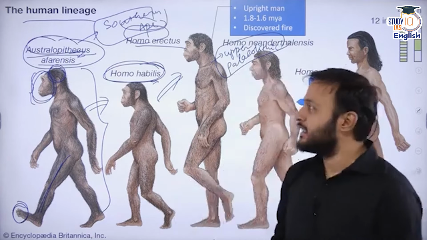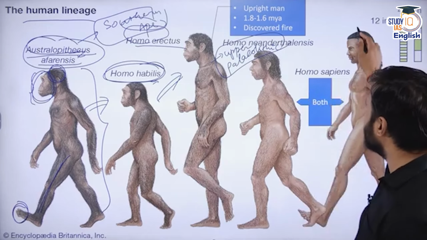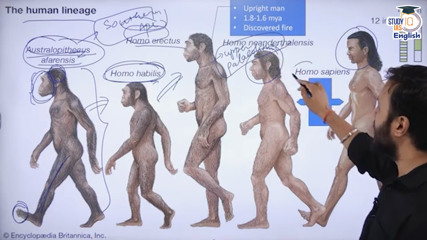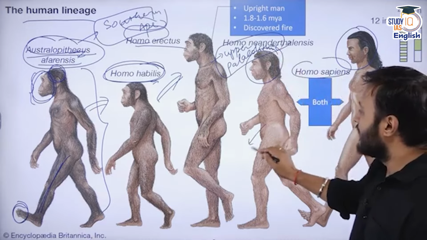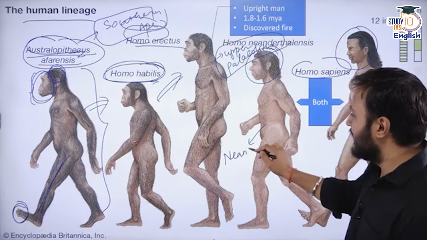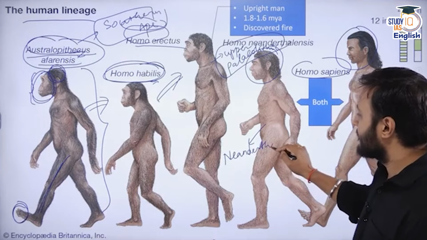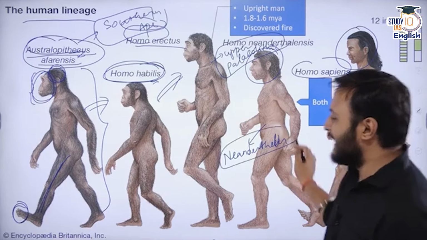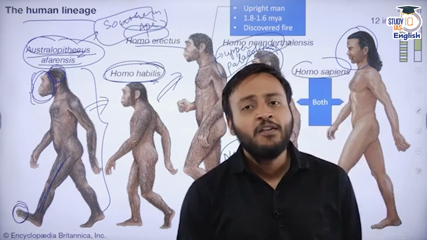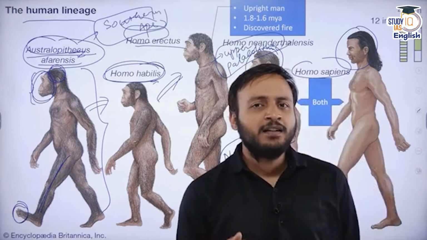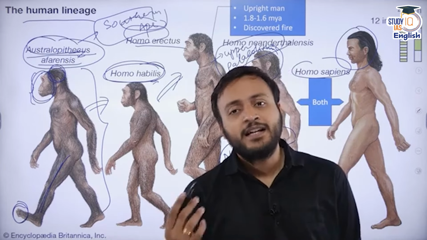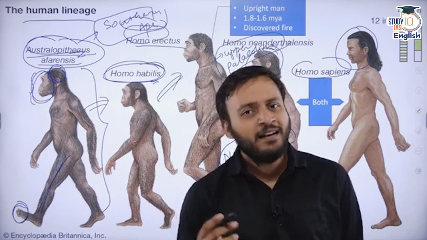After that, we found the presence of Homo sapiens. Basically, this is the subspecies of Homo sapiens called Homo sapiens neanderthalis. Neanderthal is a place in Germany, and we have obtained the fossil of Homo sapiens neanderthalis from Germany, and that is why it is called so.